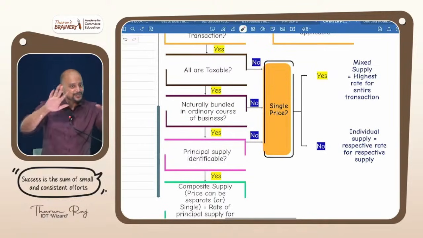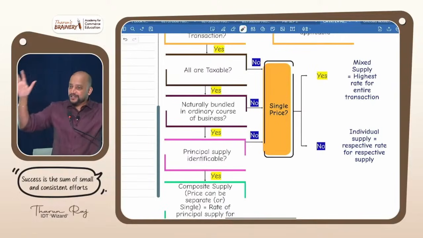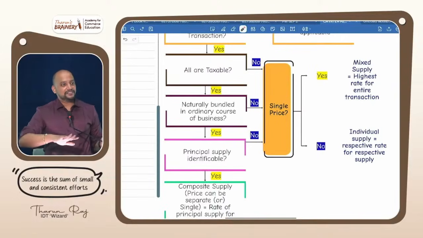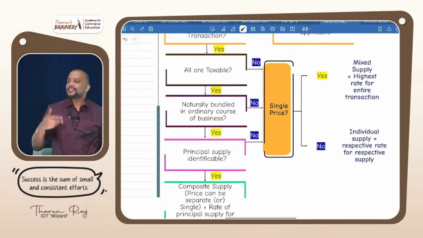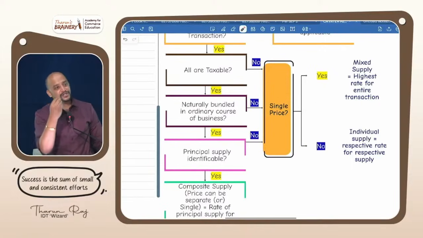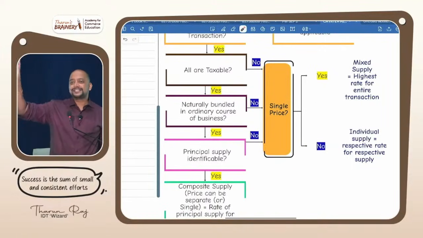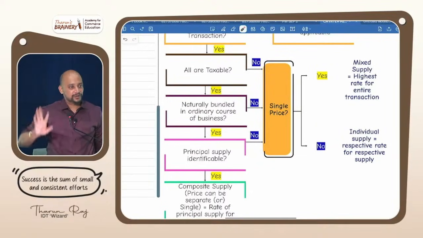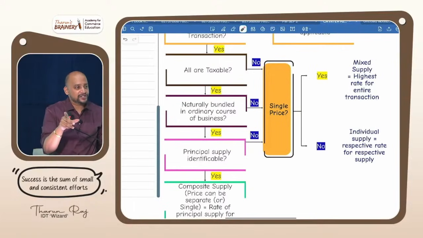So this is general. You understood or not? In the ordinary course of business, the book will be given as part of the coaching. Therefore, it will come under naturally bundled. Don't see exceptions. Some oddballs are there; exceptions are a waste. You should not take them into account. Then next. Got the clarity about naturally bundled, not naturally bundled?